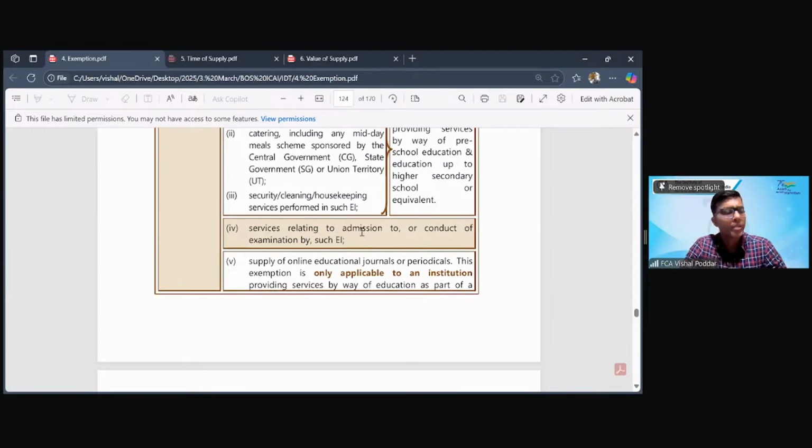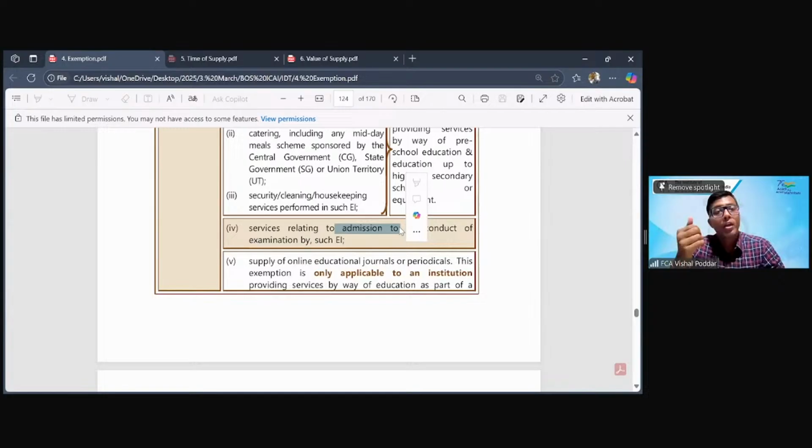So I'll tell you, see, nowadays, all these corporate schools or the big schools, they outsource this activity. That is, the schools themselves are not doing this. During the admission period, they will outsource this entire process of admission to some outside agency who have good counselors. So they will appoint a team. Let us say, they will appoint me. I will bring my entire team of counselors who will sit there, and all the prospective parents who are coming to the school for inquiring about the school, my team will be counseling them and getting the admission done.